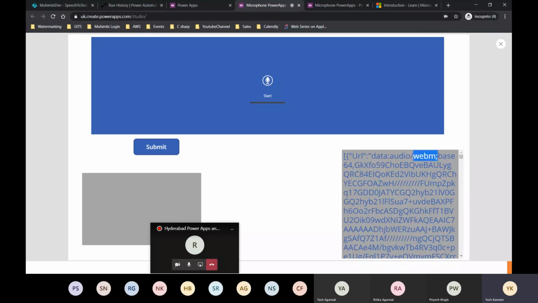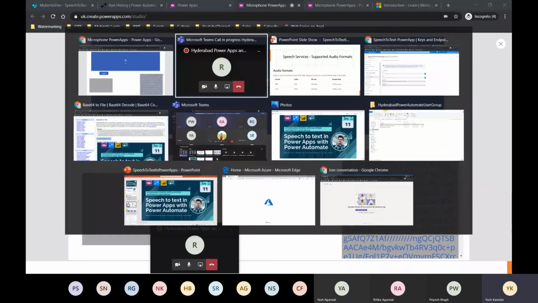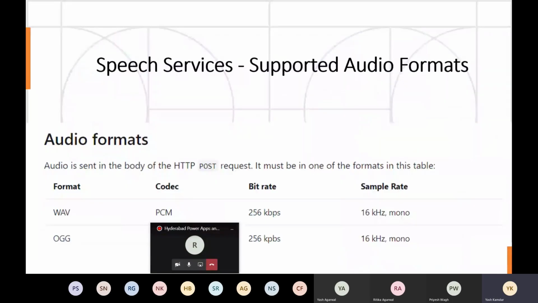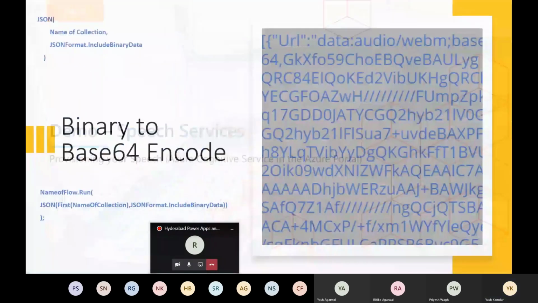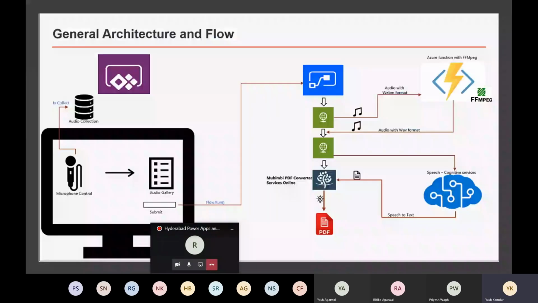So here is where our Azure function comes into the picture. What we are going to do in the Azure function, I'll explain with the slide. We are going to host a codec in our Azure function. Now what do I mean by codec? A codec is basically an audio and video format converter.